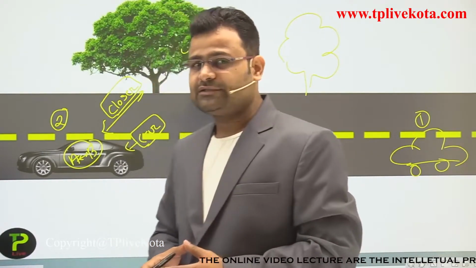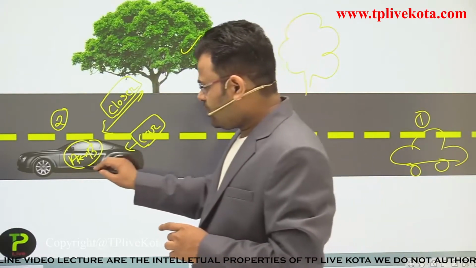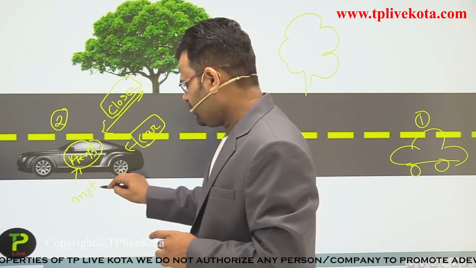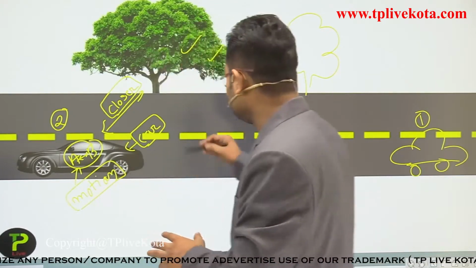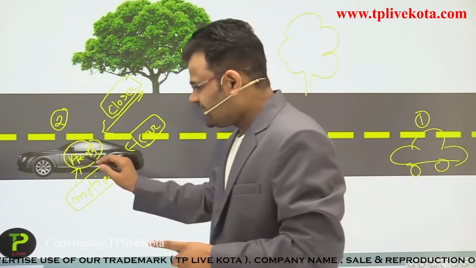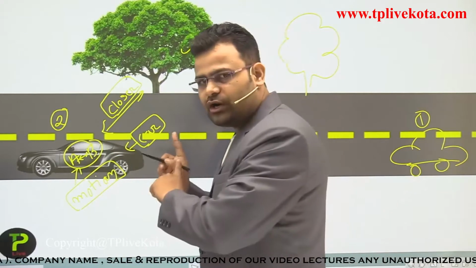So dear students, at one time we can say a person is in motion. If the observer is sitting or standing outside the car, then we can say person A is in motion with respect to the outside.